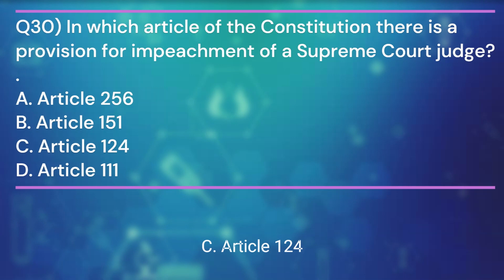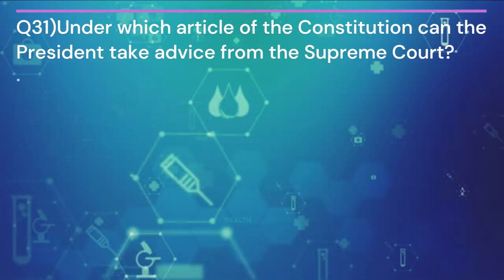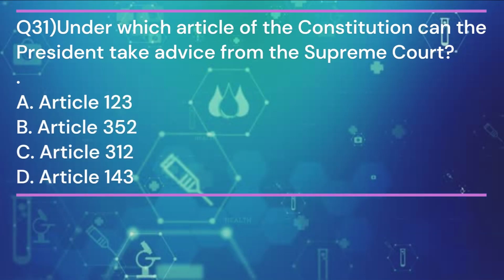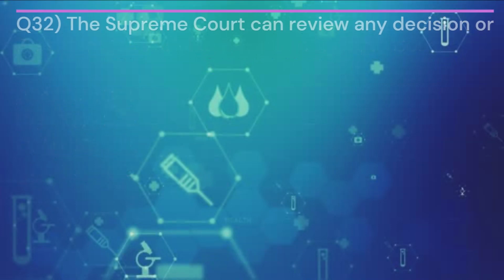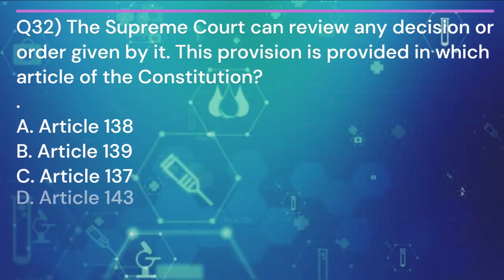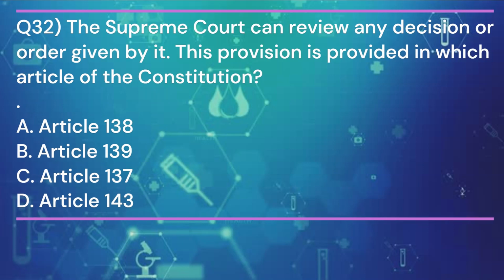Article 124. Question 31. Under which article of the Constitution can the President take advice from the Supreme Court? And the answer is D. Article 143. Question 32. The Supreme Court can review any decision or order given by it. This provision is provided in which article of the Constitution? And the answer is C.